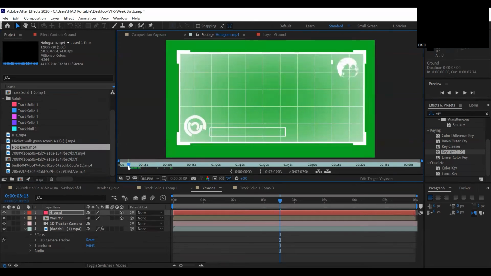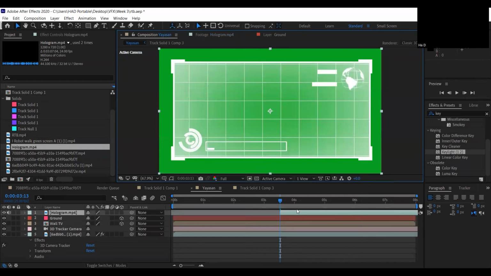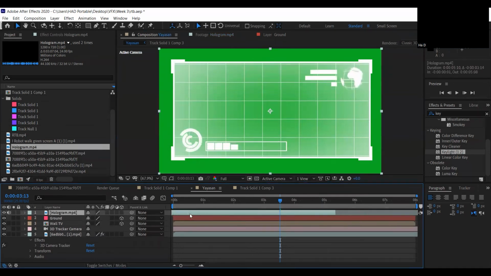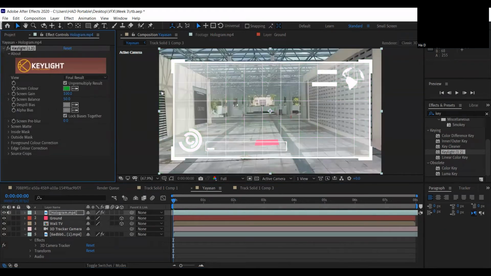I only need about 10 seconds. Let's drop it. Put it here a bit longer. So let's try this one. I think that's fine. And then I'm going to put a key light. I'm going to make it transparent.